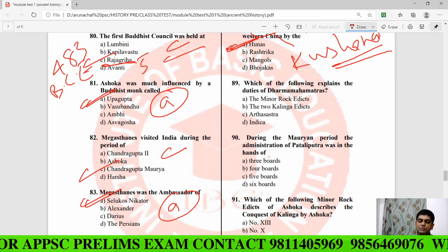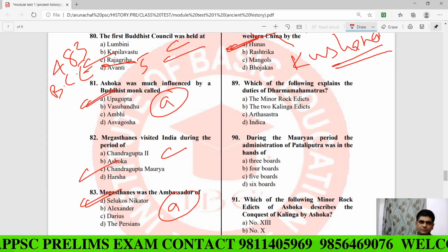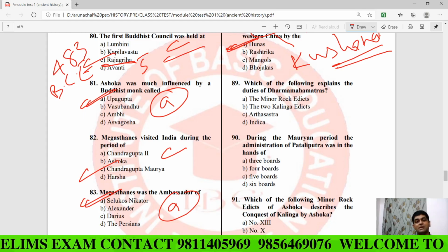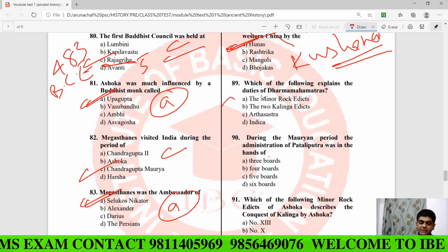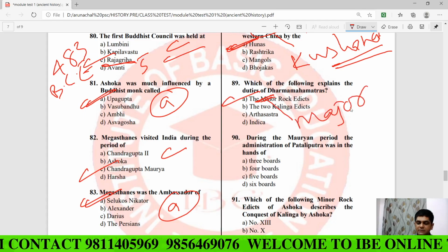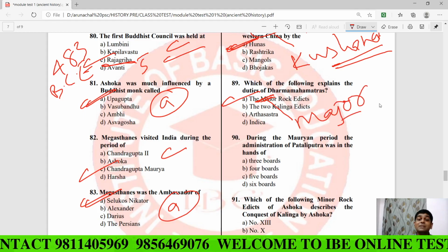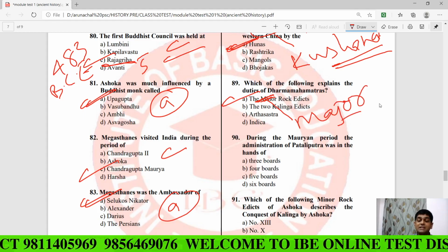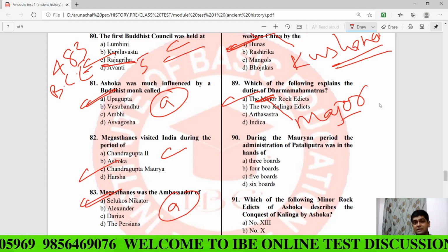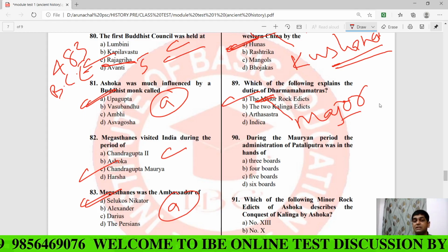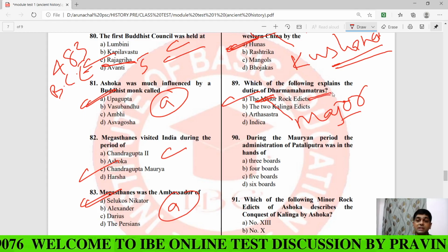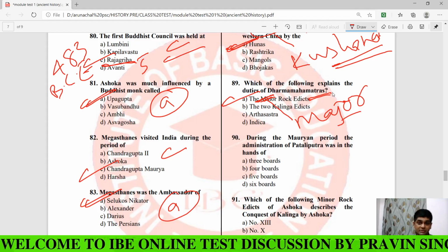Now see question number 89. Which of the following explains the duties of the Dhamma Mahamatras? Answer is the rock edicts, a major rock edict. In the major rock edict number 5 of Asoka, we find the duties of an officer appointed by Asoka, and the officer was the Dhamma Mahamatra.